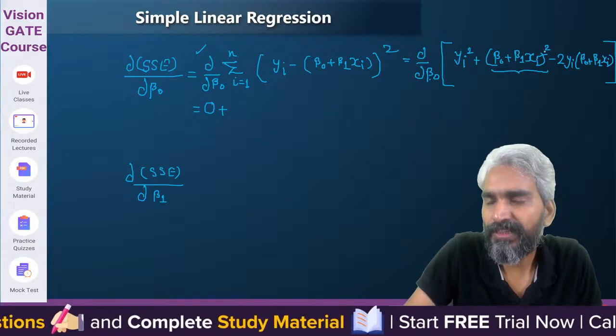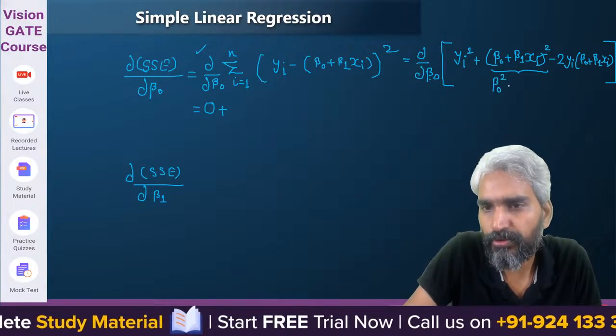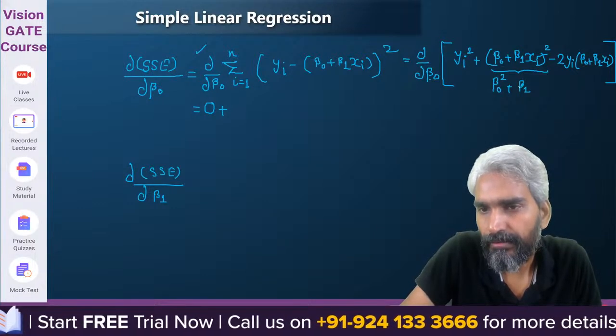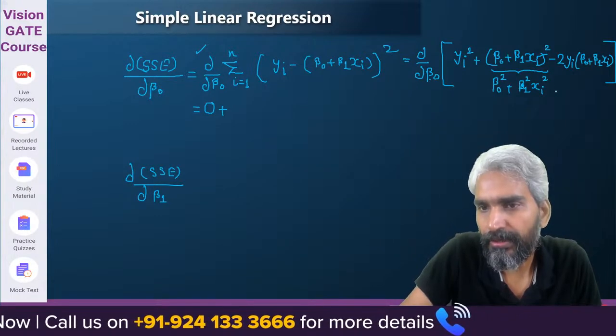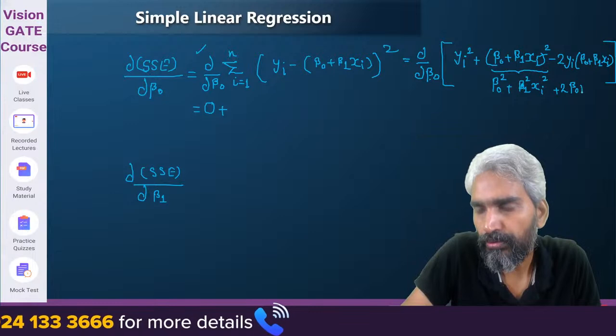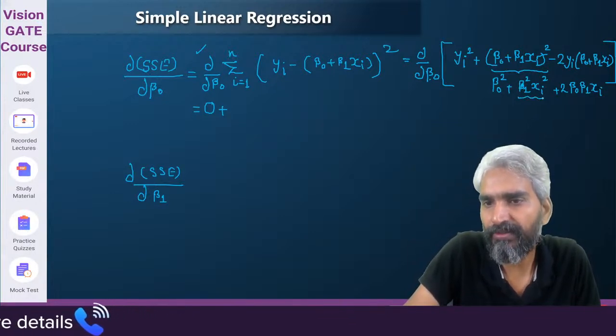See, with respect to this, you can actually expand this as beta 0 square plus beta 1 square xi square plus 2 times beta 0 beta 1 xi. So what will happen? This term will become 0.